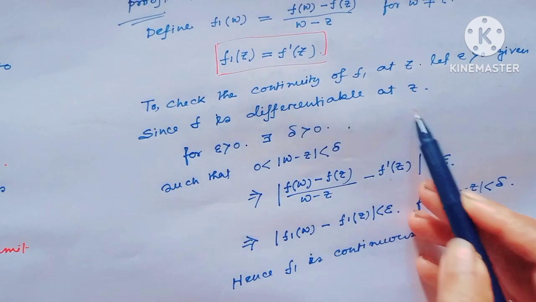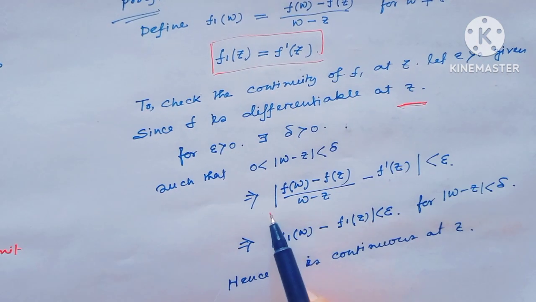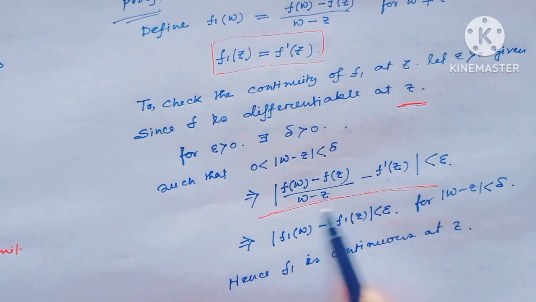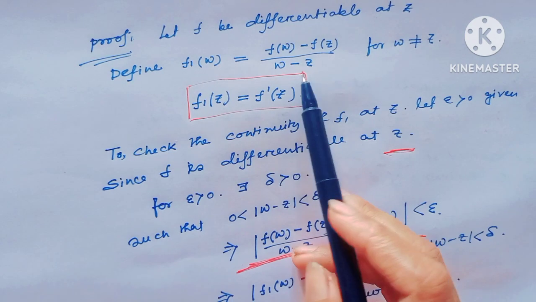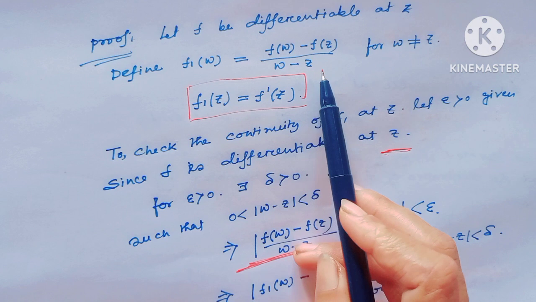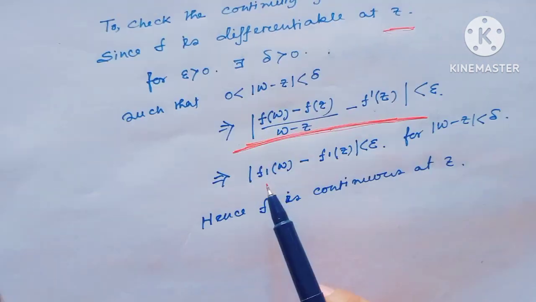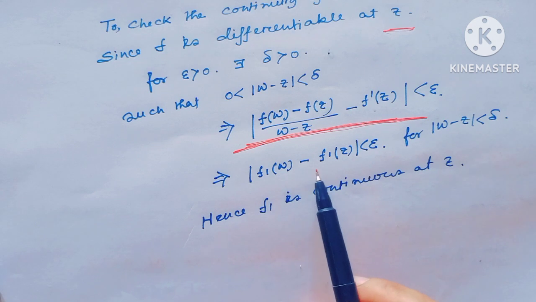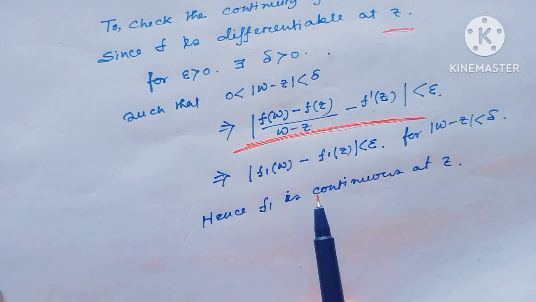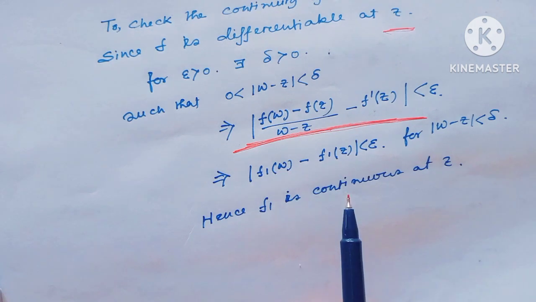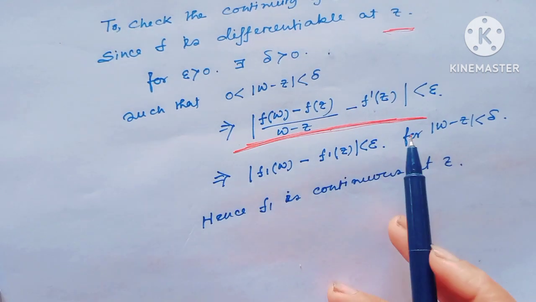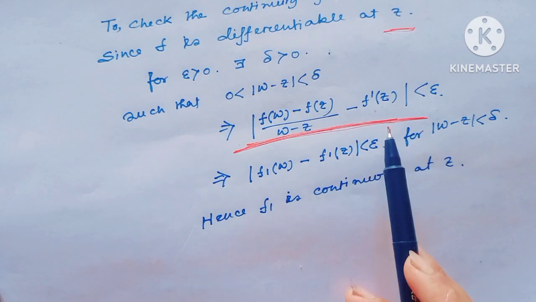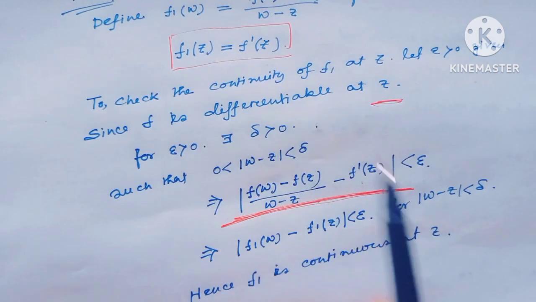By the definition of differentiability, this part, f of w minus f of z divided by w minus z, is f1 of w, and f prime z is f1 of z.